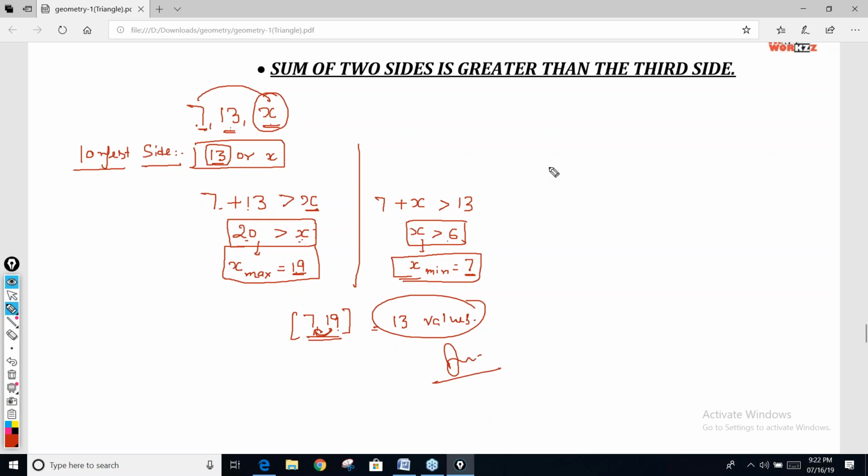Clear to everyone? Any doubt you can quickly ask me. So now tell me. Let's say I give you two sides, 11 centimeter and 18 centimeter. The third side is x. Again, it is an integer or natural number. How many values can x take? Quickly. Same question. One answer should be correct. How many values can x take?